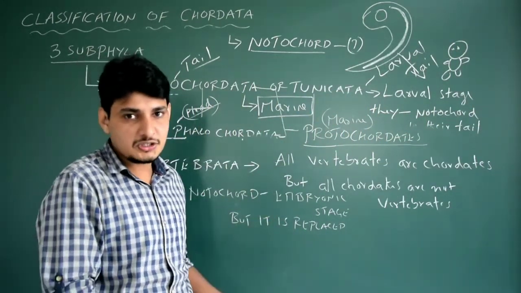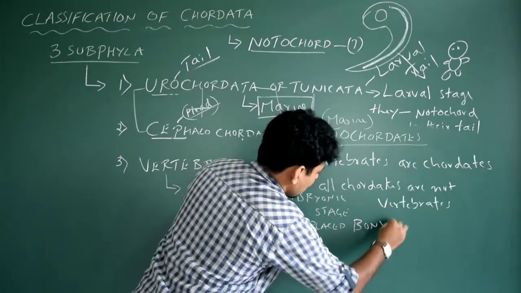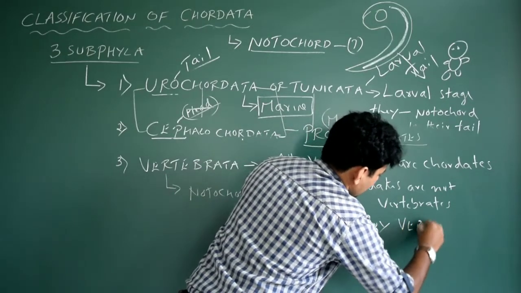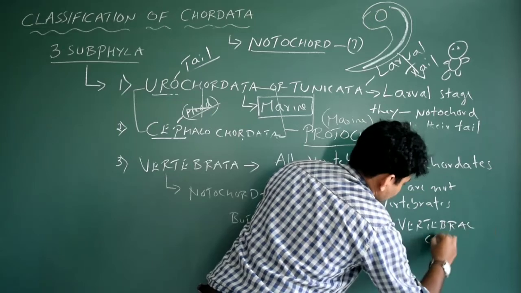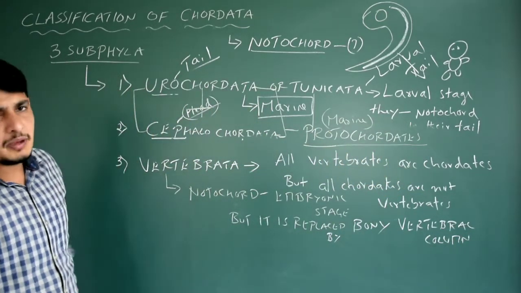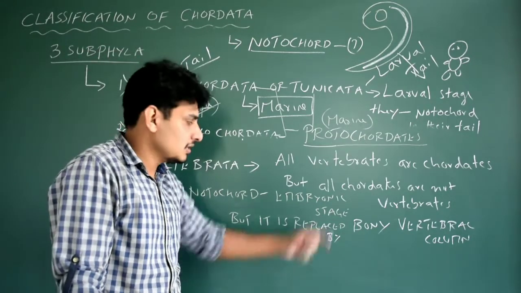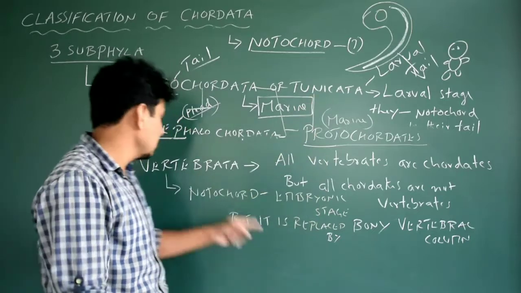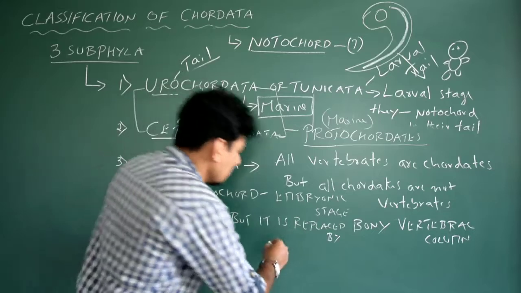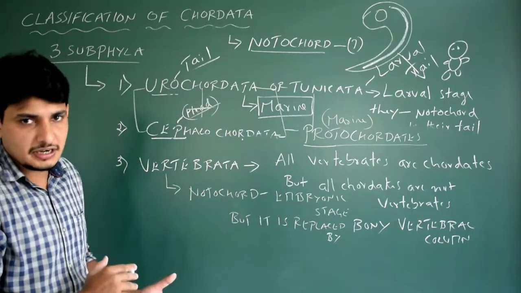Instead of that, it is replaced with another solid structure, that is nothing but the bony vertebral column, backbone. That is in simple words, backbone. But the same cannot be applicable to, for example, cartilaginous fishes. You take shark. In the case of shark, you will not see the backbone, even though they belong to Vertebrata. Why? In that there is no vertebral column. But instead of that, they have a cartilaginous endoskeleton. So that is actually the thing.